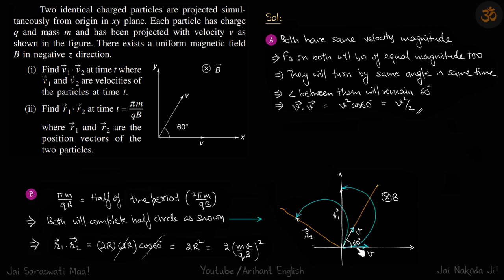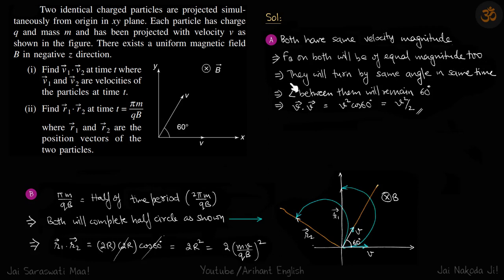Now both the particles have the same initial velocity, and the field is inside the plane. So the field is making the same angle with both the velocities. Let's check the steps here. First, both have the same velocity magnitude, which implies that the force due to the field on both will be of equal magnitude too,